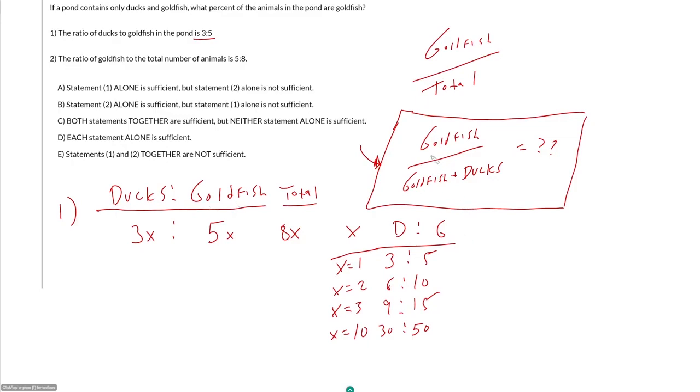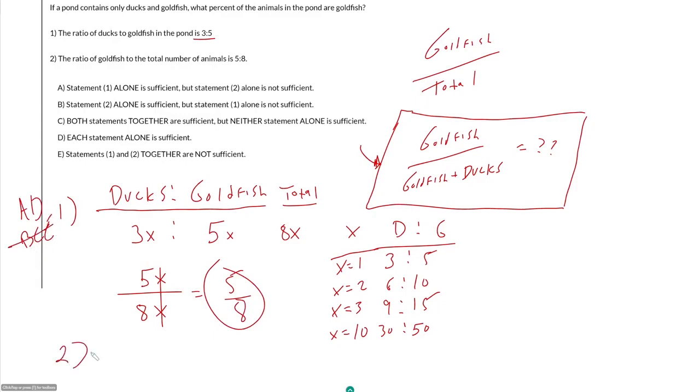Now in terms of answering the question, I'm looking for goldfish over my goldfish plus ducks. That is just 5x over 3x plus 5x. This is sufficient. And then the ratio of goldfish to the total number of animals is 5 to 8. Well, that's literally just answering my question. Ratio means the same thing as percentage. So D.